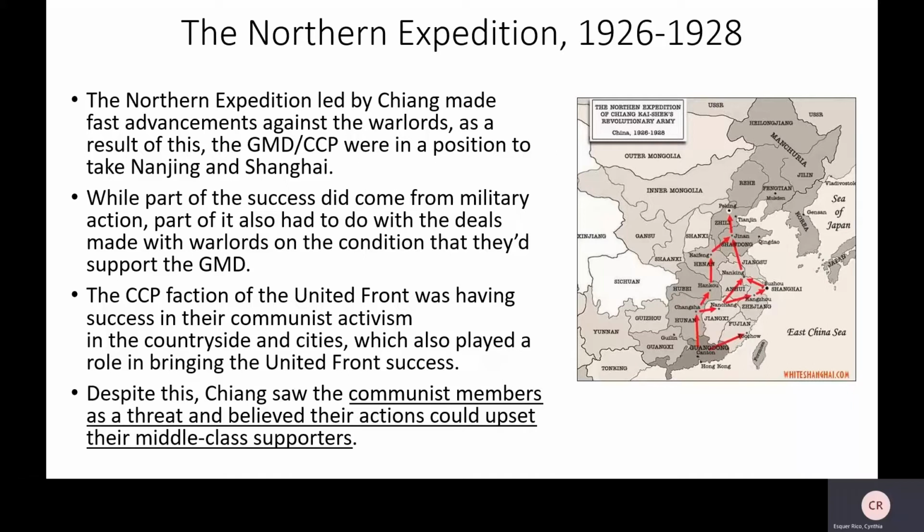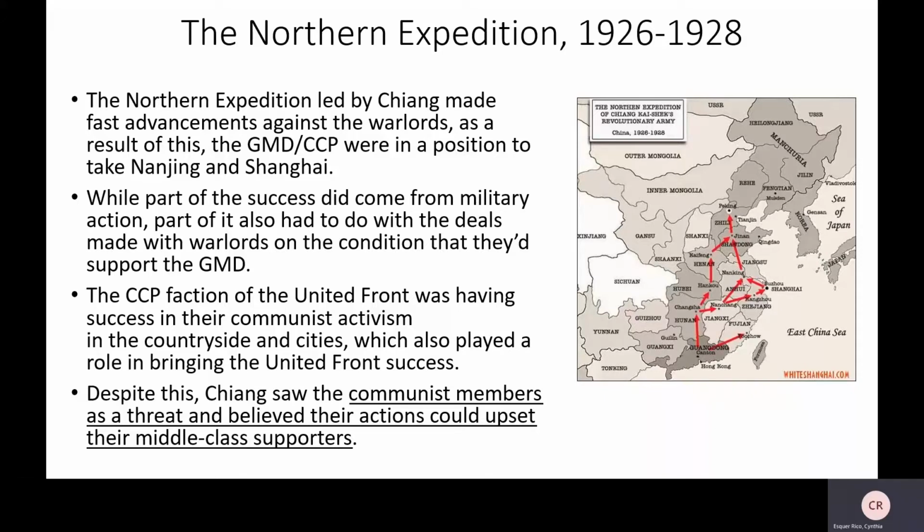So the Northern Expedition happens, that plan is implemented, led by Xiang. They make advancements against the warlords, and the GMD and the CCP are in a position to basically take these regions away from the warlords, Nanjing and Shanghai. Part of the success did come from the military action led by Xiang.